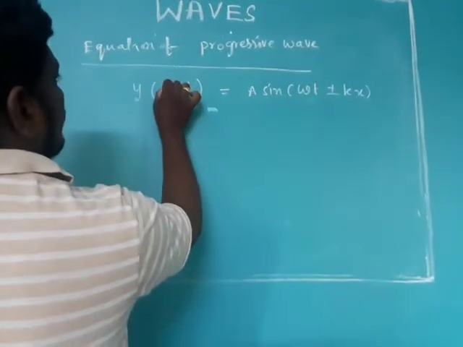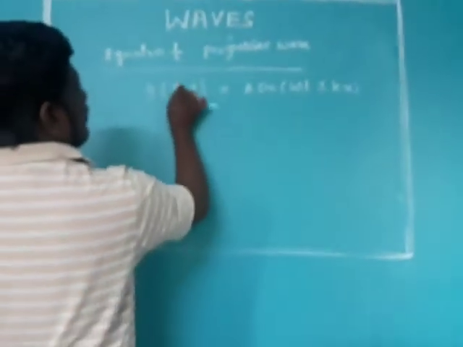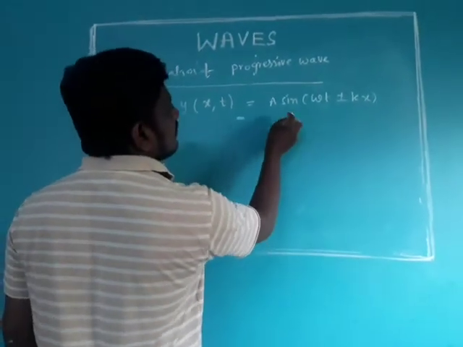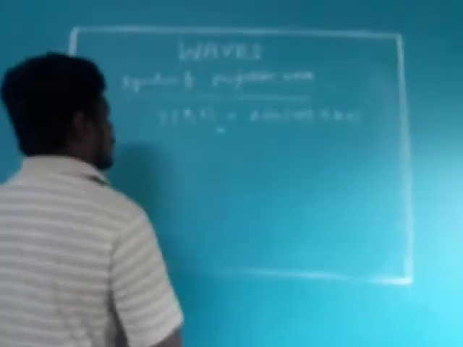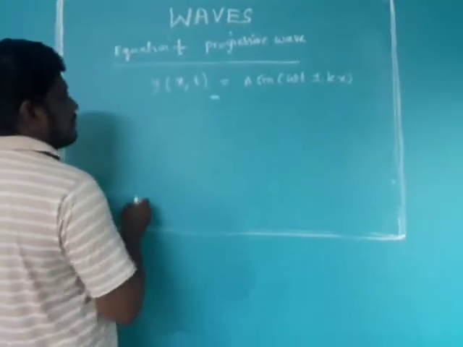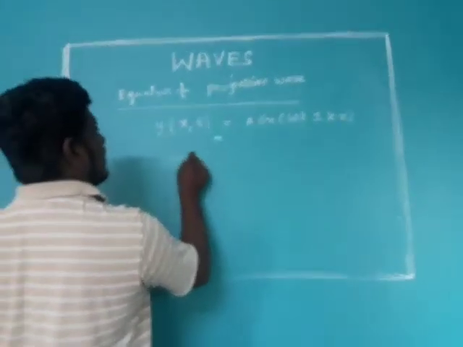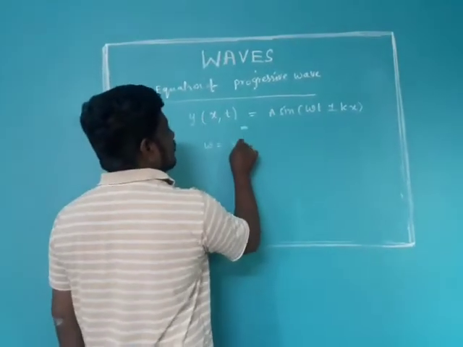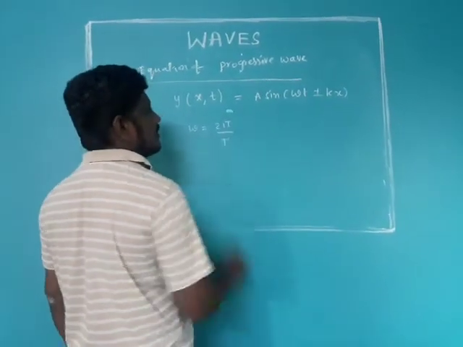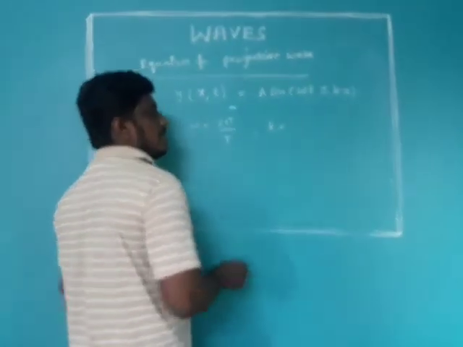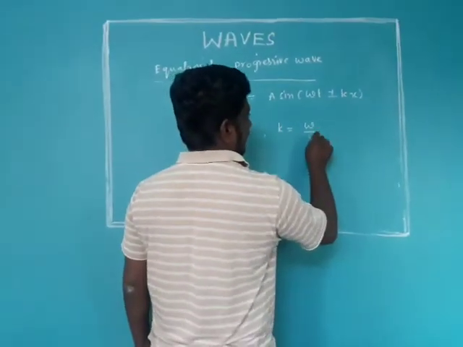Okay, this will be written in another form also. So I will show you how to write this in another form. We know that omega, we have already learned in first year. Omega can be written as 2 pi by capital T, and propagation constant will be written as omega by v.